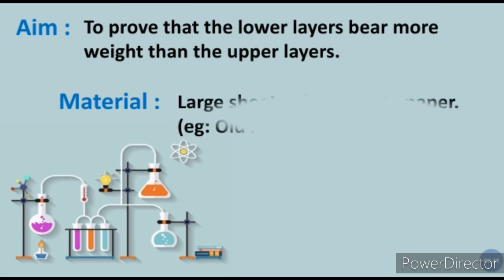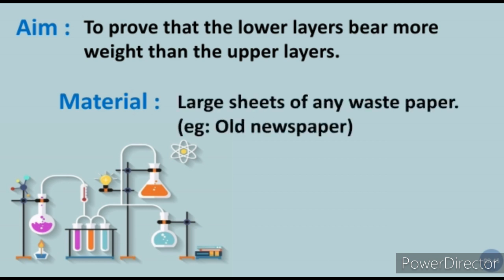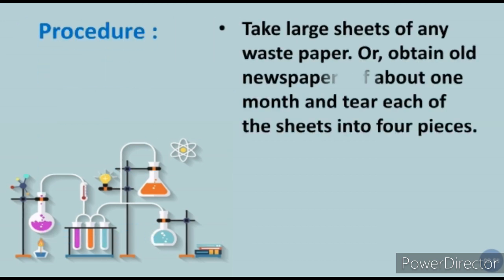So what material do we require for this experiment? We require large sheets of any waste paper, for example, old newspaper. So what is the procedure? First, you have to take a large sheet of any waste paper or newspaper. Obtain an old newspaper about one month old and tear each of the sheets into 4 pieces. You tear it into 4 pieces, or more than that.